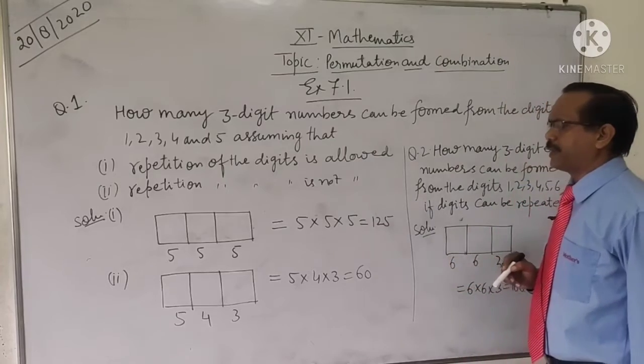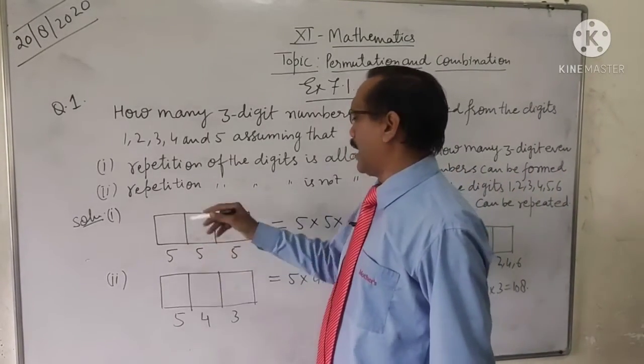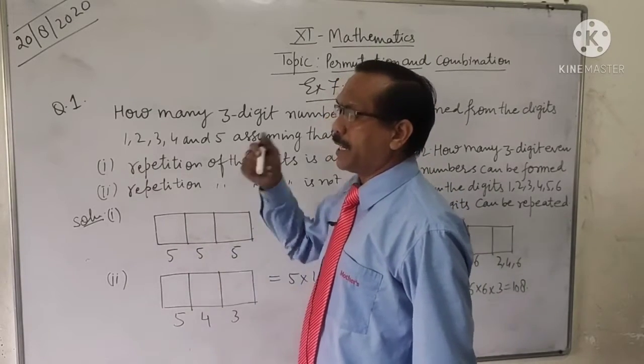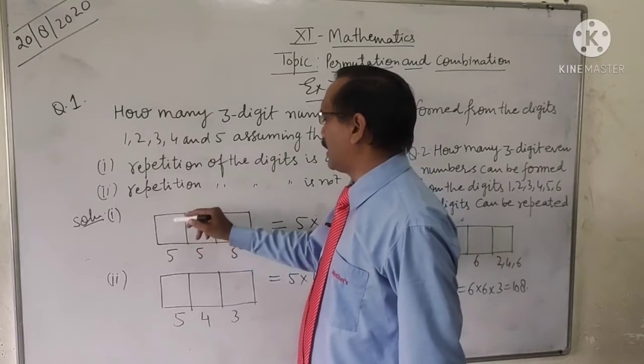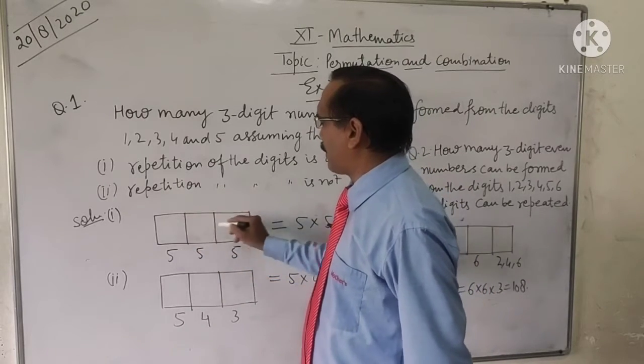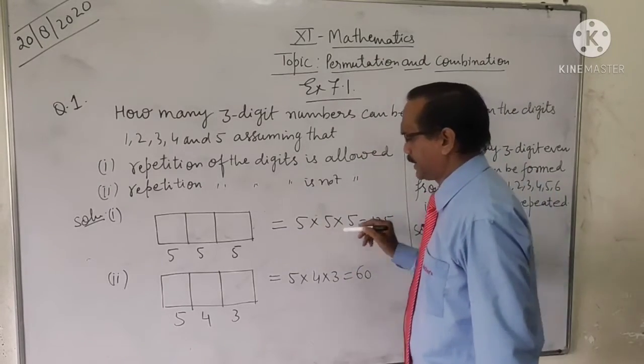The question is, why are we multiplying? Because all the places are independent. Any place can be filled individually in 5 ways. They are all different. They are not dependent on one another. That's why we are multiplying all these terms.